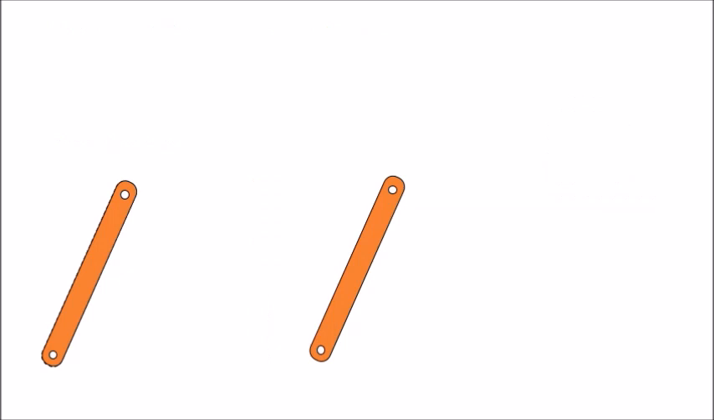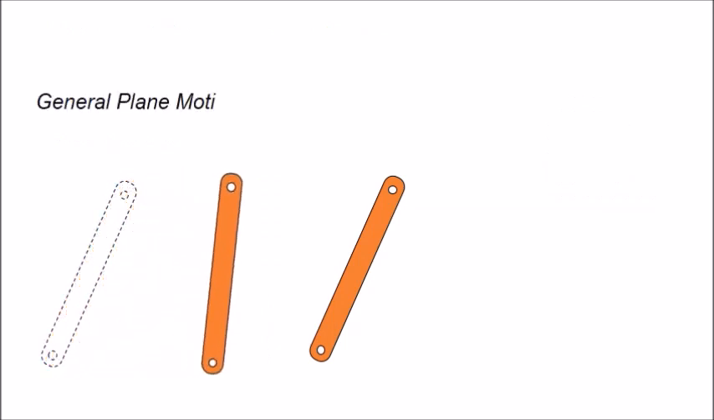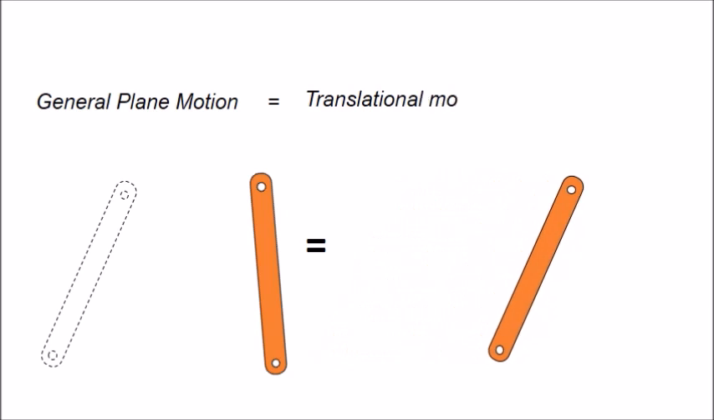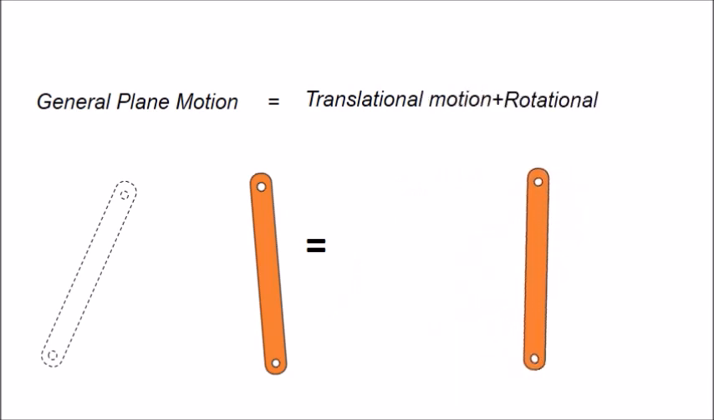Now this general plane motion can be equated to a combination of two motions, that is, first linear or translational motion plus rotational motion. So the same general motion can be obtained by combining translational motion and then rotational motion, or vice versa. You can take rotational motion first and then translational motion. In this way you can get any general plane motion.